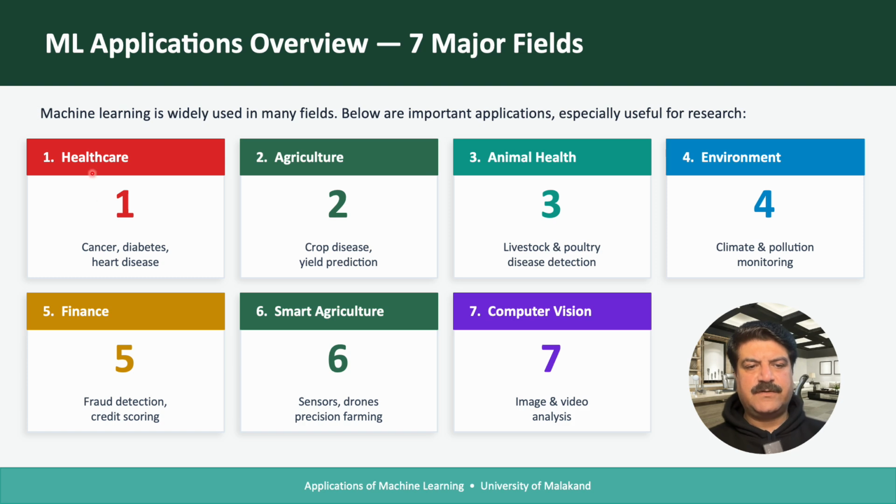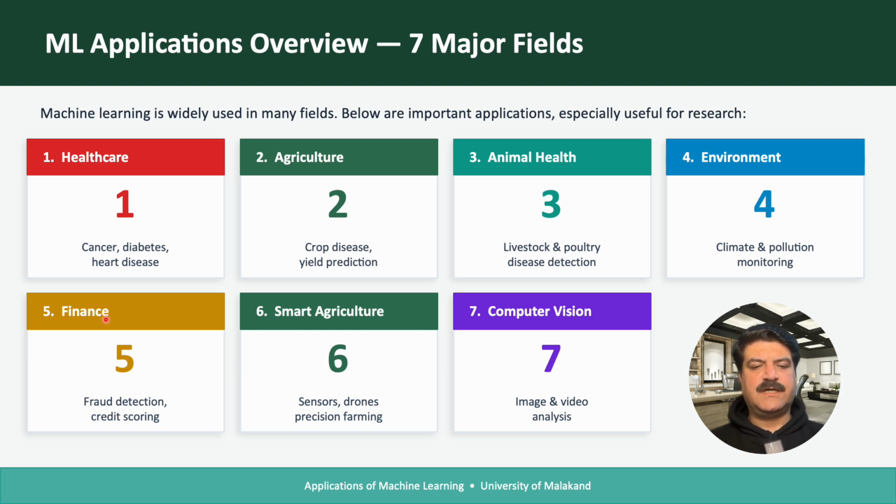You can see here, in the case of healthcare, we can apply machine learning for cancer, diabetes, and heart disease prediction. On the agriculture side, for crop disease or yield prediction. In animal health, we can use it for livestock and poultry disease detection. In the environment, we can use it for climate and pollution monitoring as well. So all these are the sorts of problems in different fields where you can start your research, and you can see where machine learning can be applied.